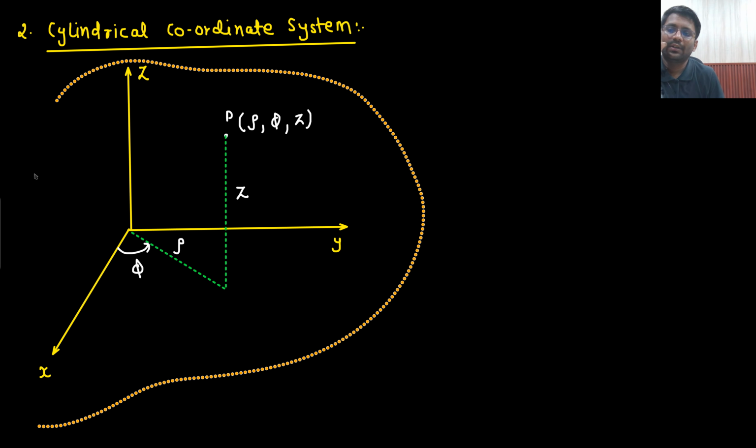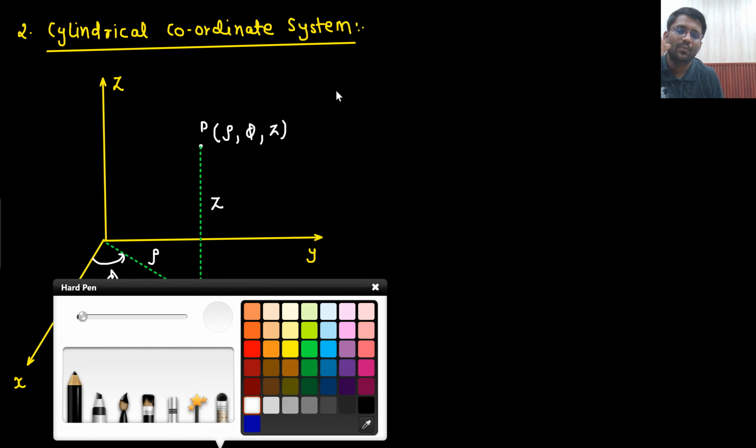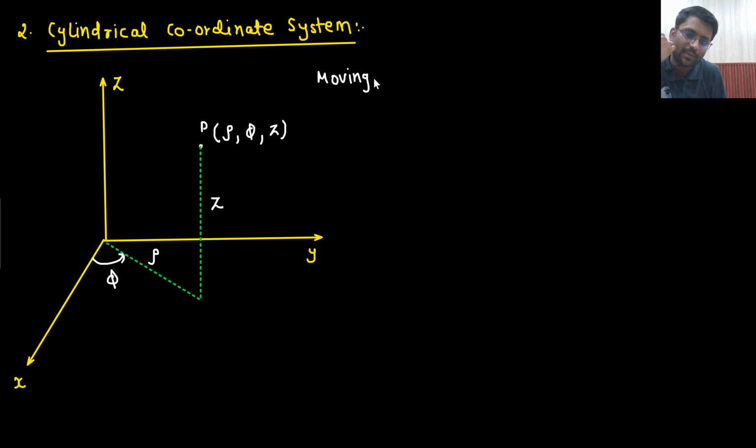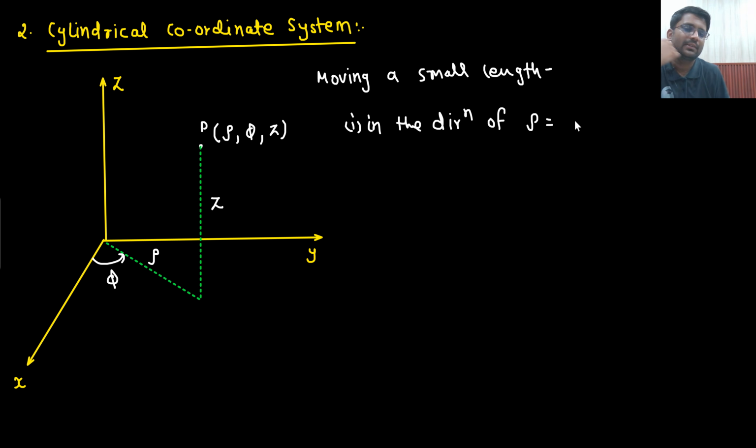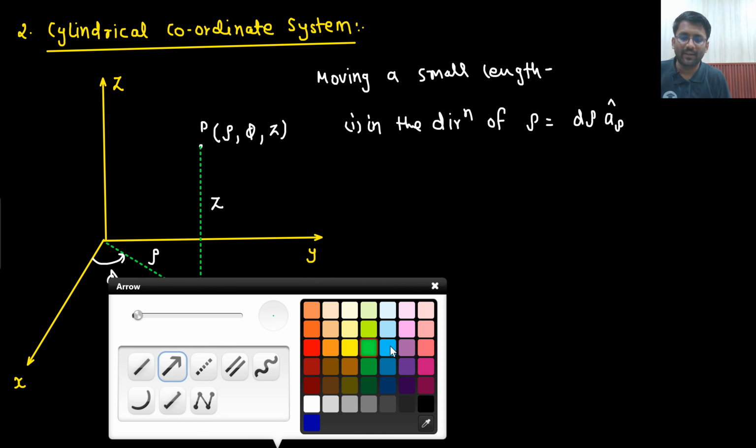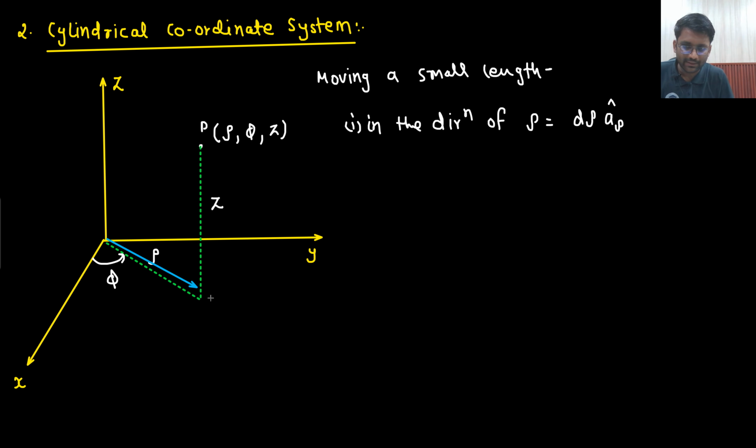The question I am asking you: if you are moving a small length in the direction of rho, although it will not be highly used, what would that be? That would be d rho a rho cap. What is the meaning of a rho cap? Let's say I am moving in this direction, so what will be the unit vector? The unit vector will be a rho cap. This is your unit vector a rho cap.